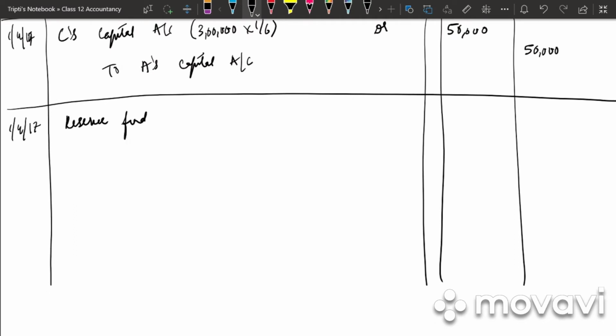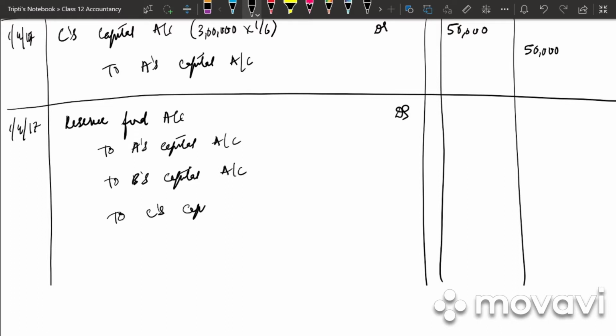So write down reserve fund account debited to A's capital account, to B's capital account, to C's capital account, right? So what will be A's capital account? What is the total reserve fund? 18,000.